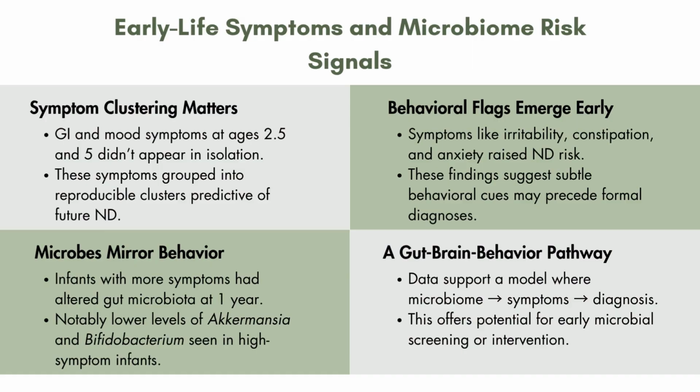First, we learned that symptoms don't happen randomly. They happen in predictive clusters, and by grouping these symptoms, the study revealed patterns that link back to neurodevelopmental outcomes. Also, these behavior flags emerge early, before formal diagnosis, before school intervention. Things like anxiety, irritability, and even some of the basics like constipation can be meaningful if they persist and occur